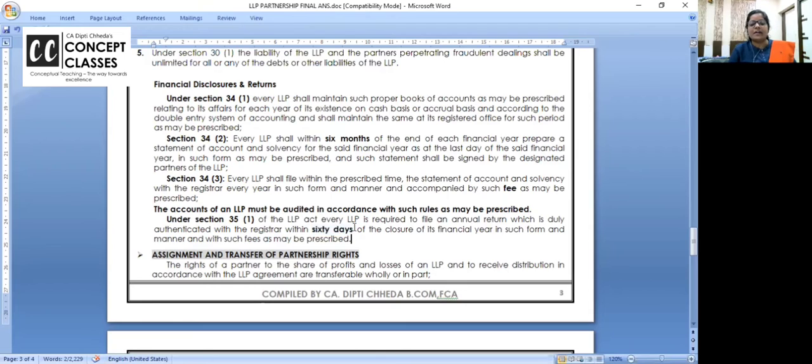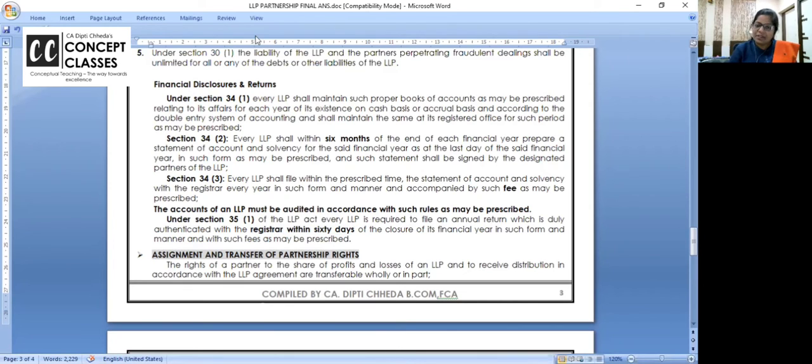Apart from this there is one more return. One is the statement of accounts, one is solvency, and one is the annual return. I hope you are not getting confused between this annual return which they have to file with the registrar and the annual return for income tax, for which there is a lot of time. After year end there are 6 months, till 30th September, for the audit return. Okay, so will you be able to write these points 34 1, 2, 3 and 35 1?